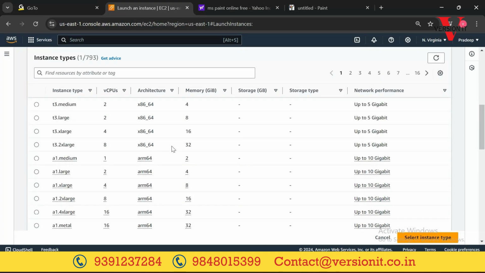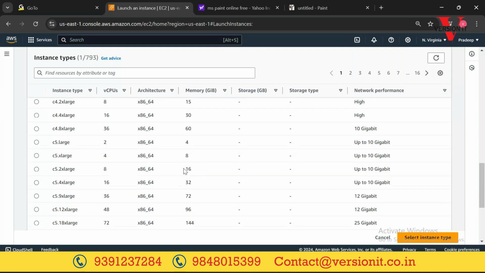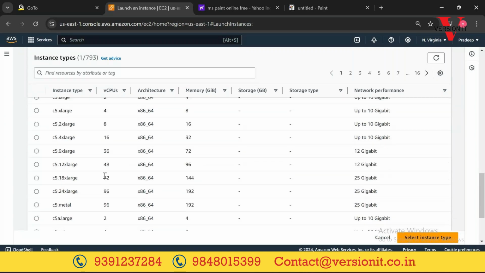If you scroll down, you'll see 16 CPUs, 30 GB of RAM, 32 CPUs, 60 GB of RAM, 72 CPUs, 144 GB of RAM, 96 CPUs, 192 GB of RAM. If you wanted to purchase a machine with this configuration, it would be a huge amount, right? But you can quickly use this, get some bill, and terminate the instance.